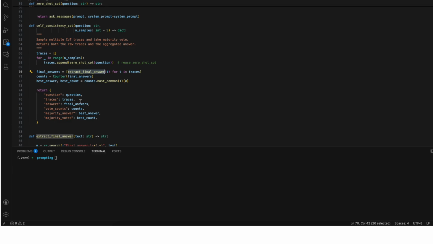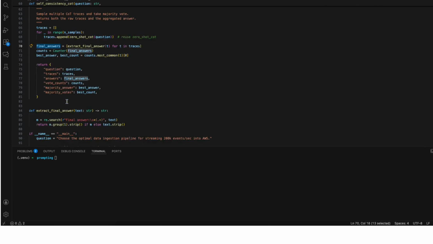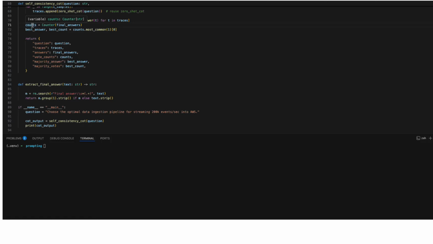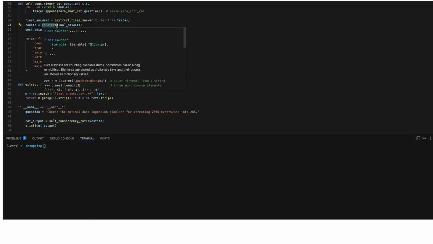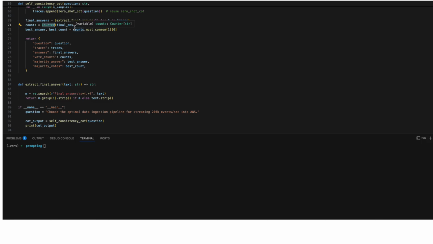And then we are calling our helper function to extract the final result. We use Python's Counter to literally count how many times each unique answer appeared. Then we pick the best answer. If 3 out of 5 paths say use Kinesis Firehose, then Kinesis Firehose becomes the majority answer, and this turns the noisy output into stable and reliable results.